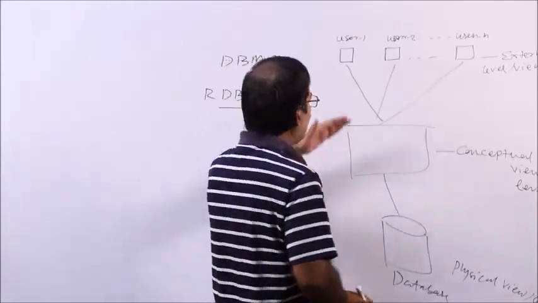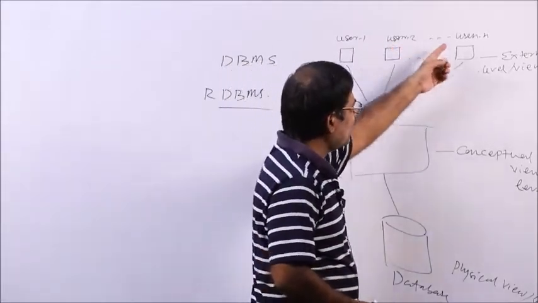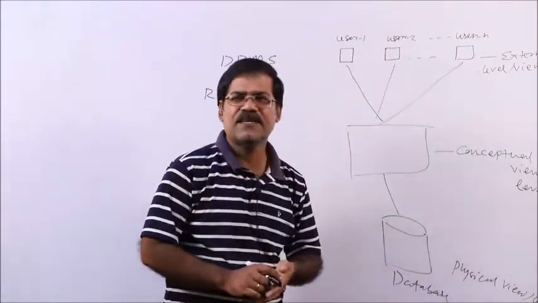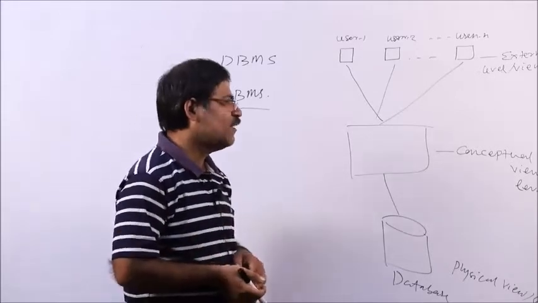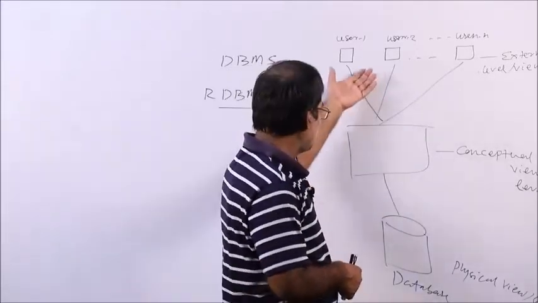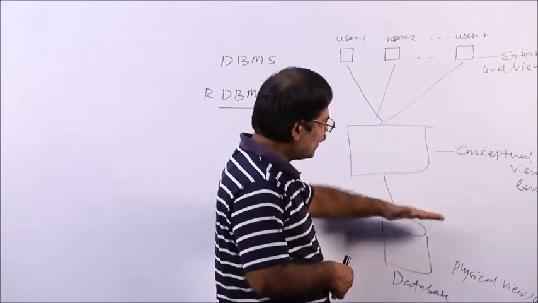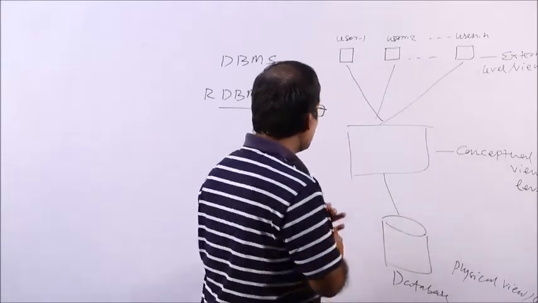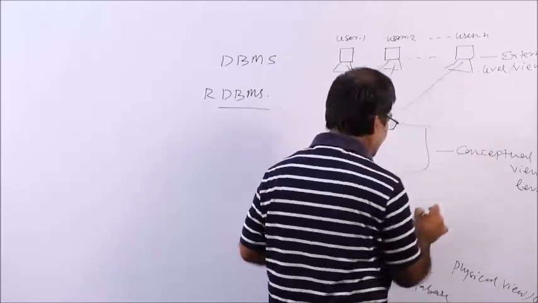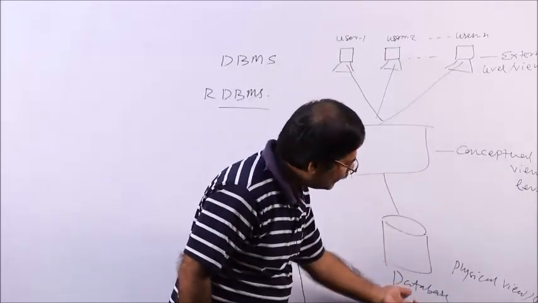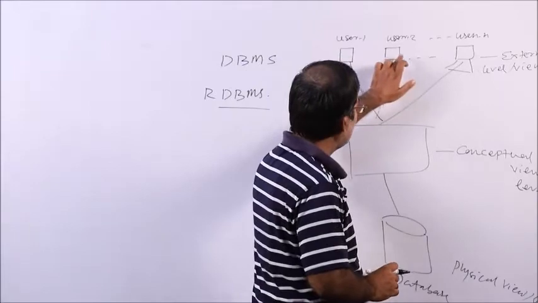So, the users in the application layer, that is user 1, user 2 and user n. There are n number of users. So, who are the users? We are the users. We are sitting at a computer, writing some programs or some data that I want to store in a database. So, there is a middleman between the database and the users. Everyone is sitting at a computer and everyone's computer is connected to the server, let it be a database. So, the database is on another computer and every user is sitting at one computer.